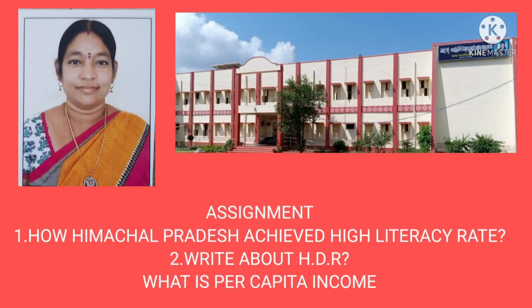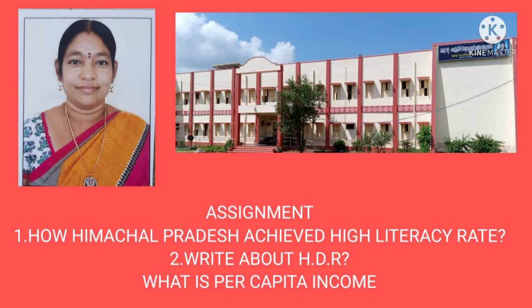Okay students, here I am giving an assignment. The first question is how Himachal Pradesh achieved a high literacy rate, the second question is write about HDR, and the third question is what is per capita income? These three questions you have to read in the textbooks and write in your notebook.